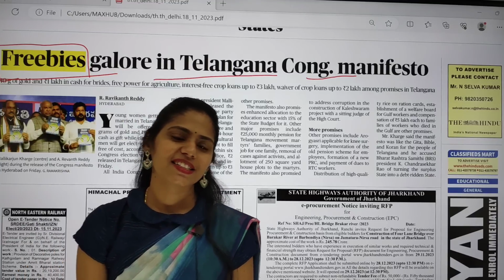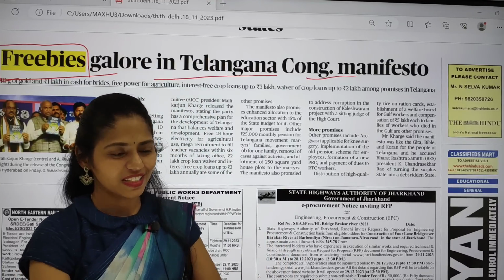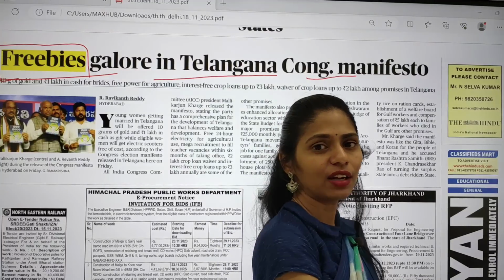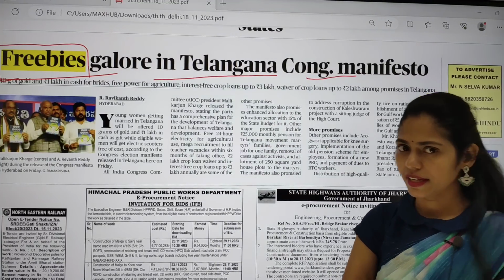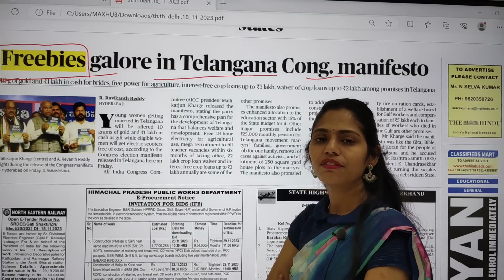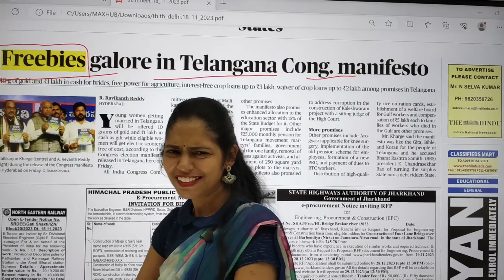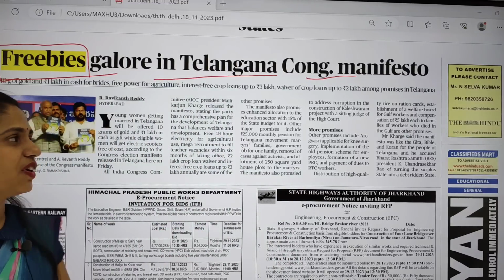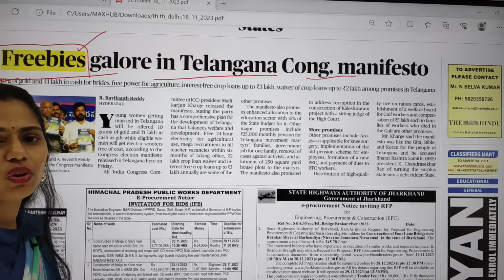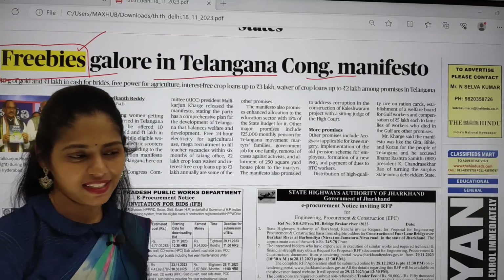When I hear this word freebie, one quote always comes into my mind: give a fish to a man, that will give him food for a day. If you make him learn how to fish, then you can feed him lifelong. Yes or no? Yes, right? In the same way, if you are focusing on freebies, then people will become lazy. That is my opinion.